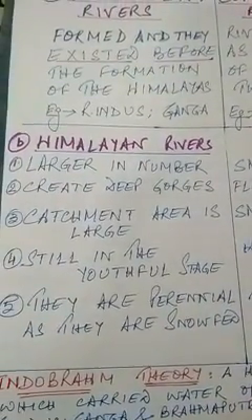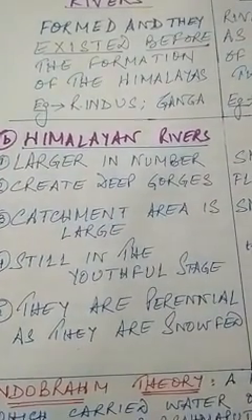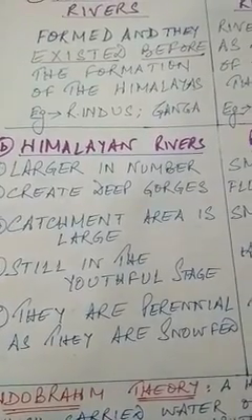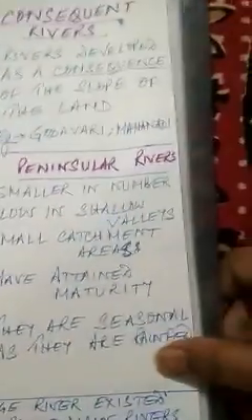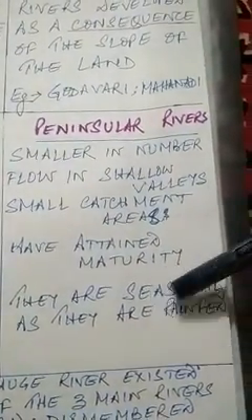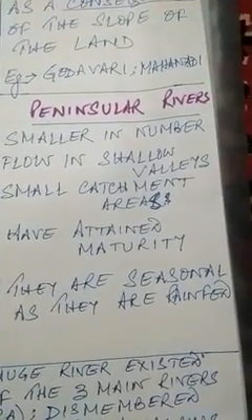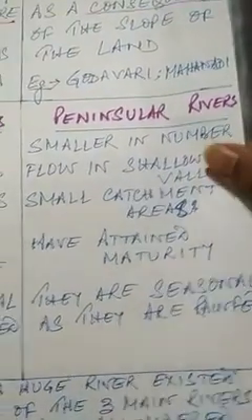The last and the final point, Himalayan rivers are perennial. Why are they perennial? Because they are snow fed. They get their water from melting snow. Whereas the peninsular rivers are seasonal. You can also write down non-perennial because they are rain fed. They depend upon rainfall for their water.